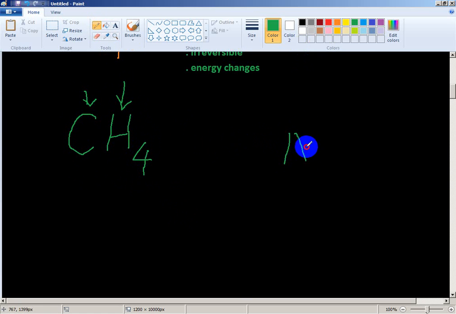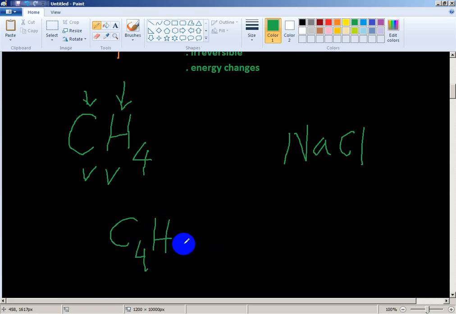Okay, this is sodium chloride. It is not a hydrocarbon. Here there is no carbon, nor hydrogen. These two elements must be present, only two elements, carbon and hydrogen. So only carbon and hydrogen containing compounds are called hydrocarbons. Like methane, if I write butane, C4H10.